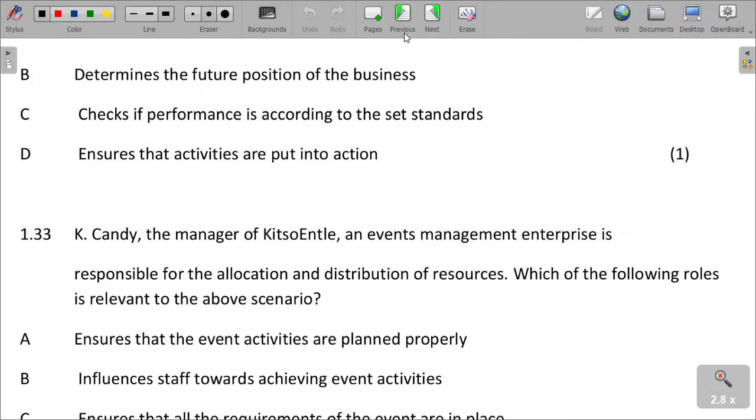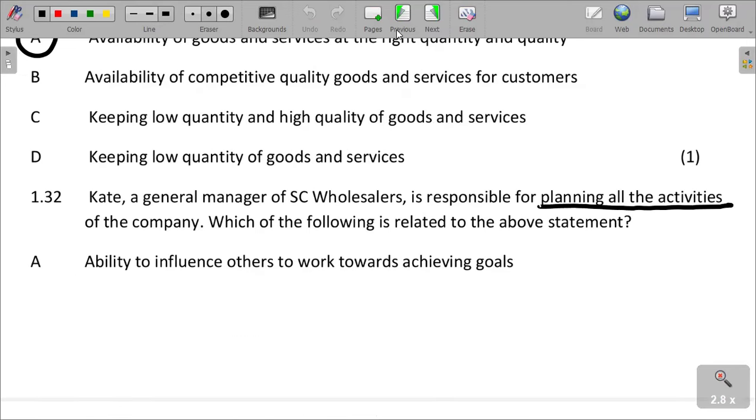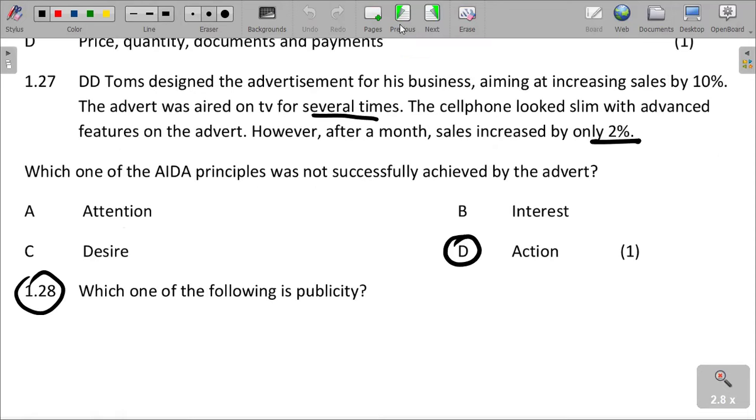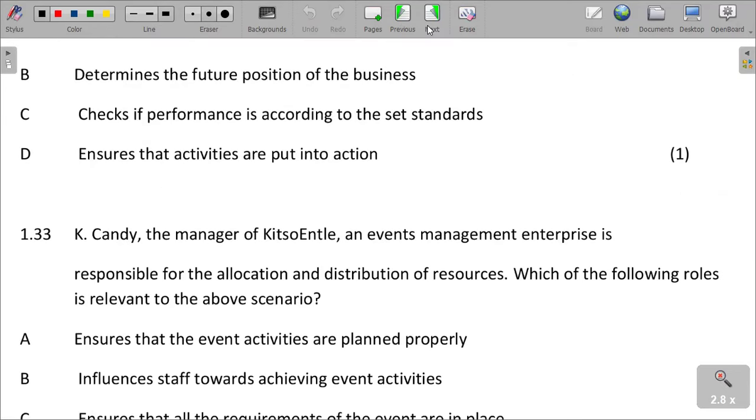So what we are saying is that the one that best describes this is the general manager responsible for planning of all activities. Which of the following is related to the above statements? His responsibility is to determine the future position of the business.